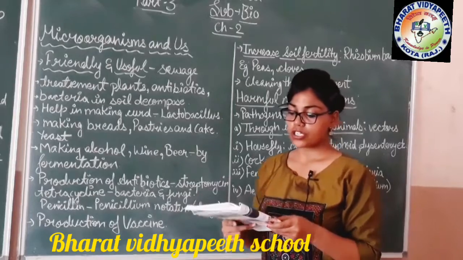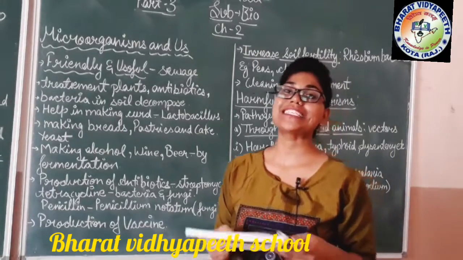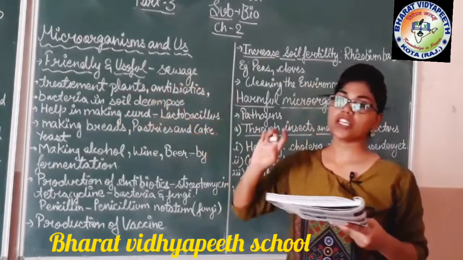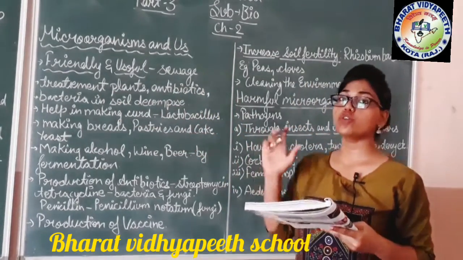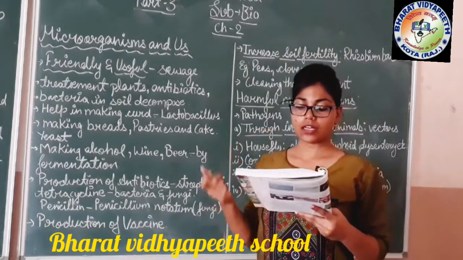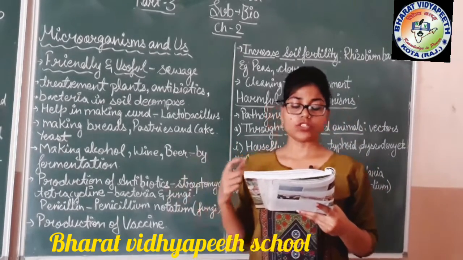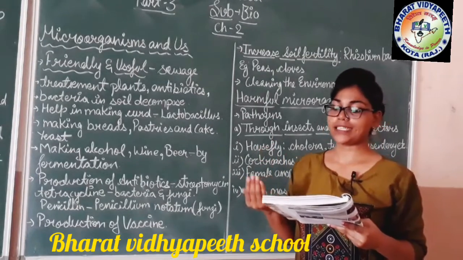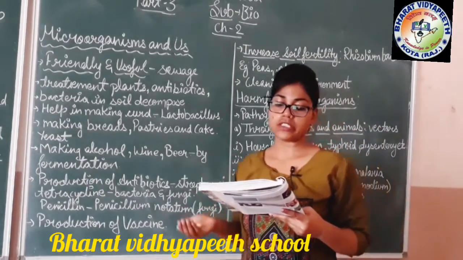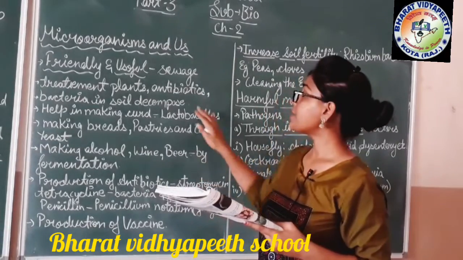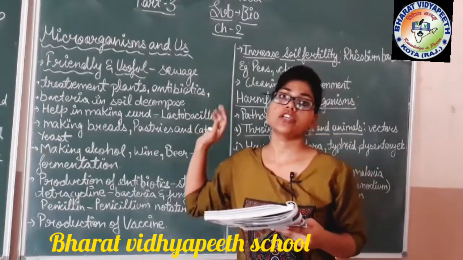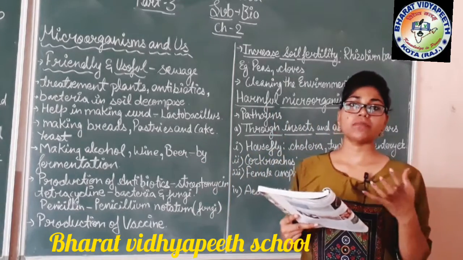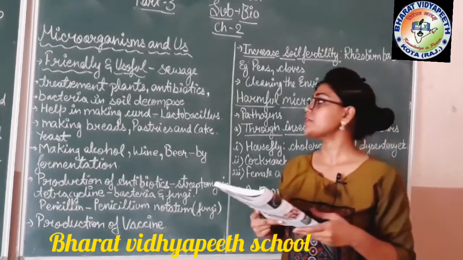Microorganisms are mainly used for cleaning in sewage treatment. In sewage treatment plants, different types of bacteria are used to clean the dirt and other things, which purify the water. To purify water, bacteria and microorganisms are used. Other than that, antibiotics are also made with the help of bacteria. Different bacteria are used to make antibiotics.